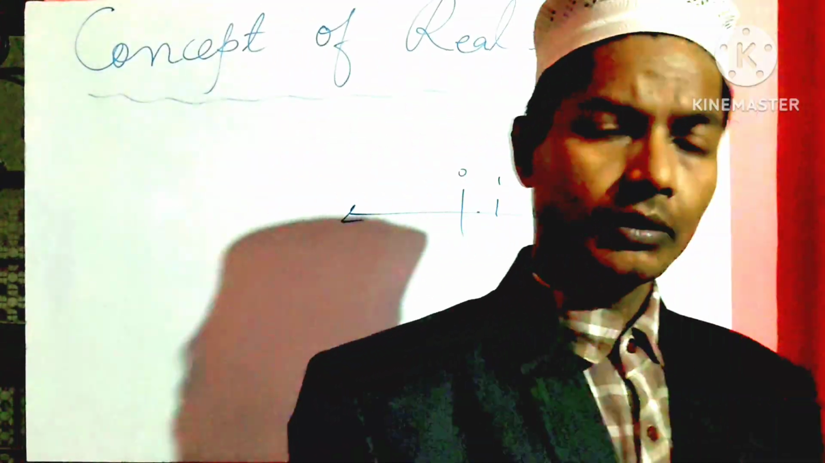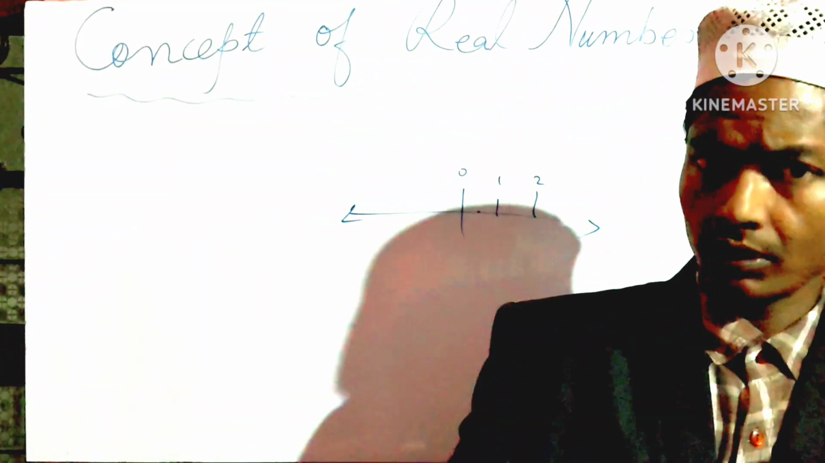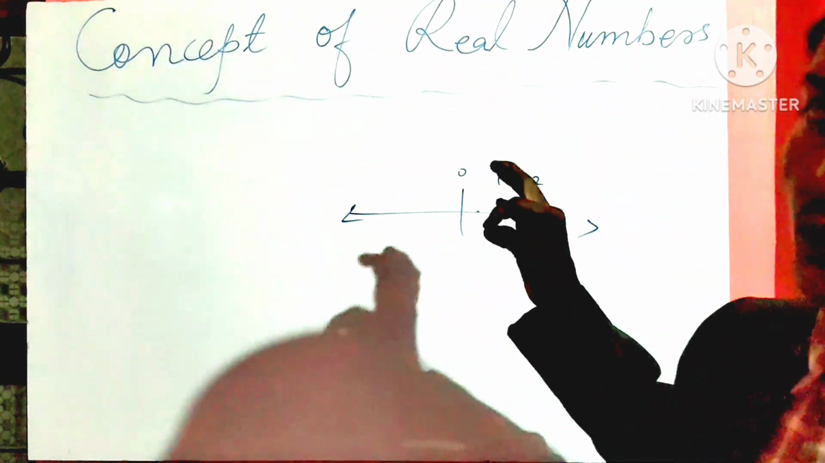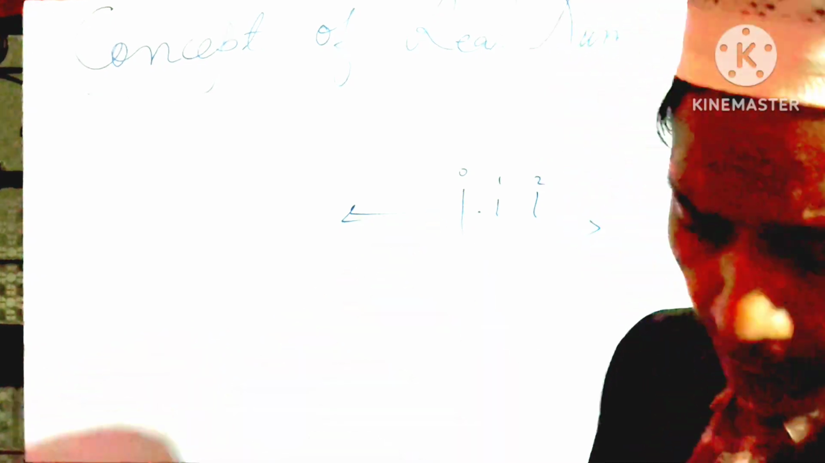Now we have just learned about the completeness property. What is the completeness property? Any point on the number line corresponds to a unique real number, and that real number may be terminating, or non-terminating repeating, or non-terminating and non-repeating. Hope you have understood it. Come on, let's learn about the density property.